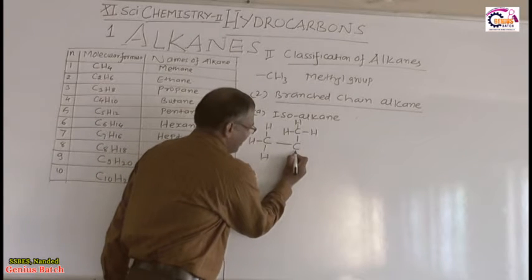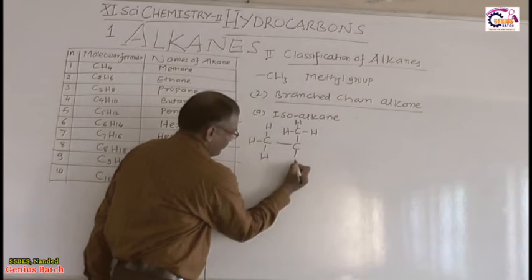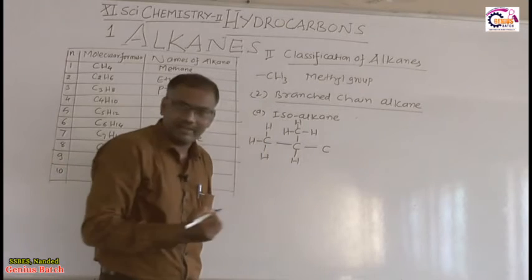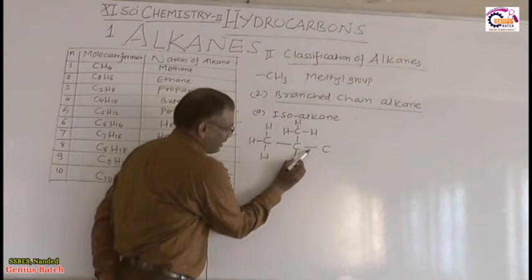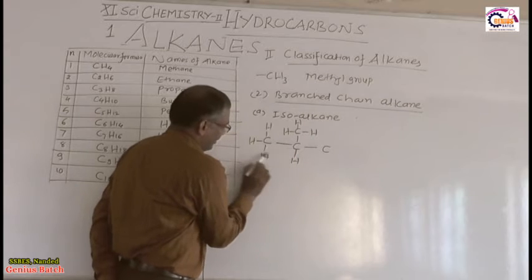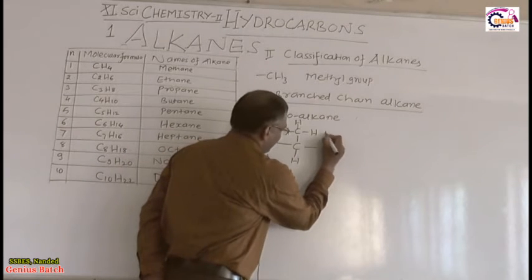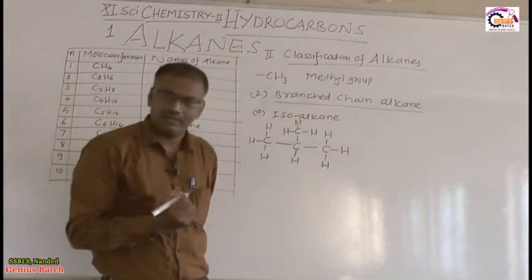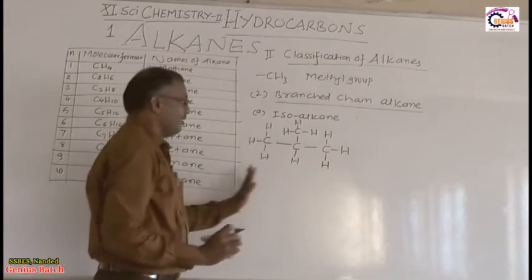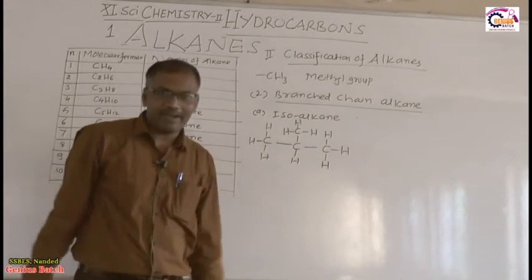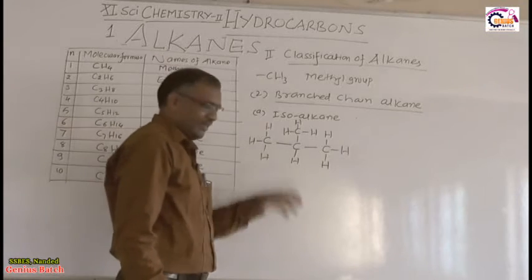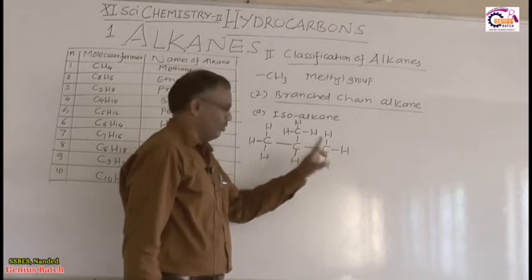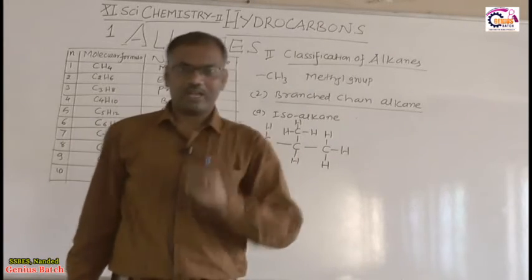So what is the valency of the carbon atom? 4. 1, 2, then one hydrogen atom is attached, 3, then another carbon atom is there. So the carbon is tetravalent, 1, 2, 3, 4. This hydrogen is monovalent. Now count the total number of carbon atoms in this compound along with the branch chain carbon: 1, 2, 3, 4. Four carbon atoms are there.